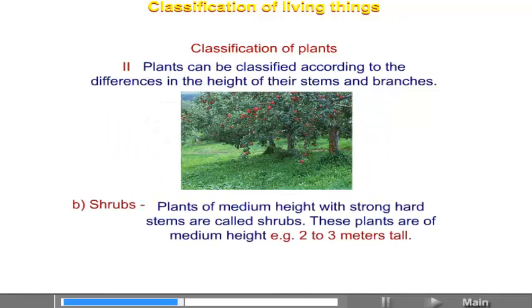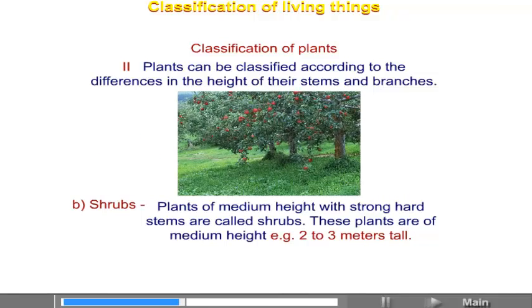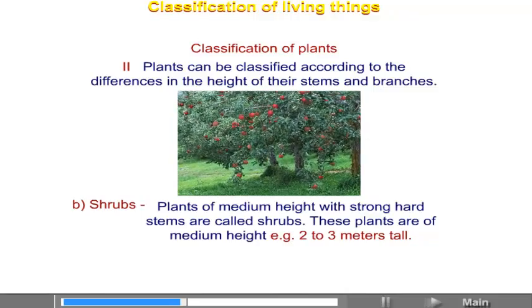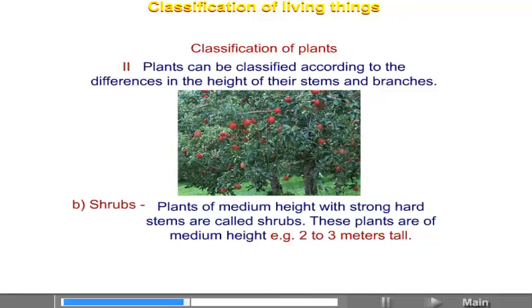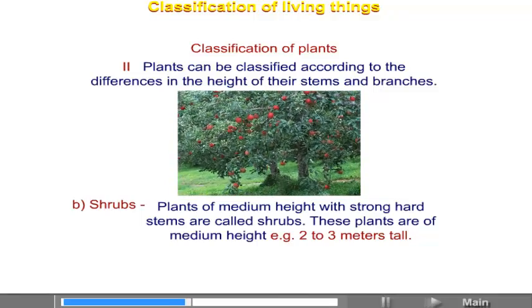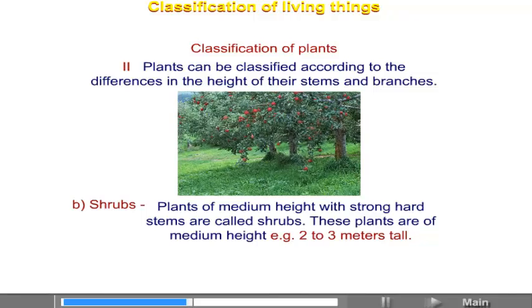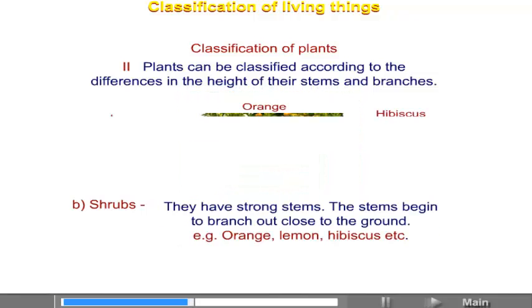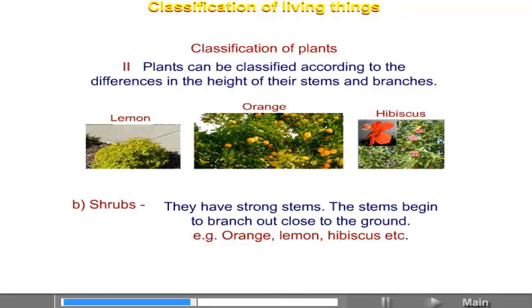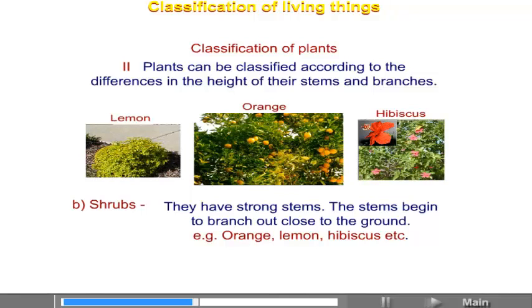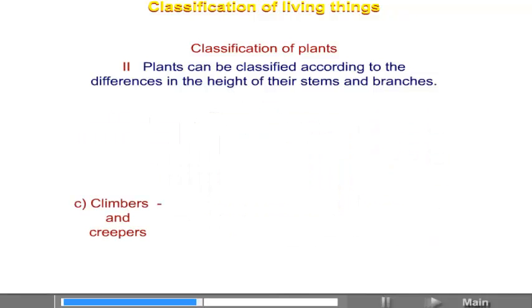B. Shrubs. Plants of medium height with strong hard stems are called shrubs. These plants are of medium height, that is 2 to 3 meters tall. They have strong stems. The stems begin to branch out close to the ground. Example, orange, lemon, hibiscus, etc. C. Climbers and creepers.